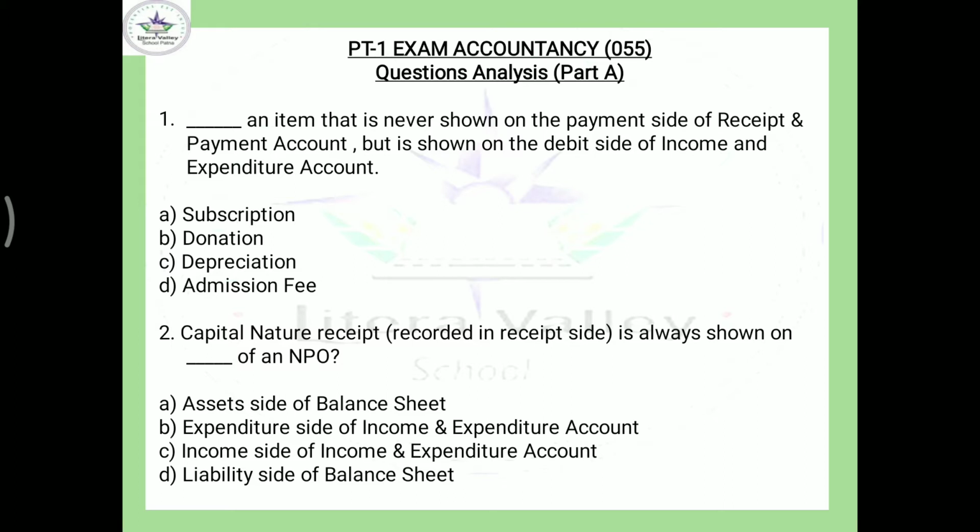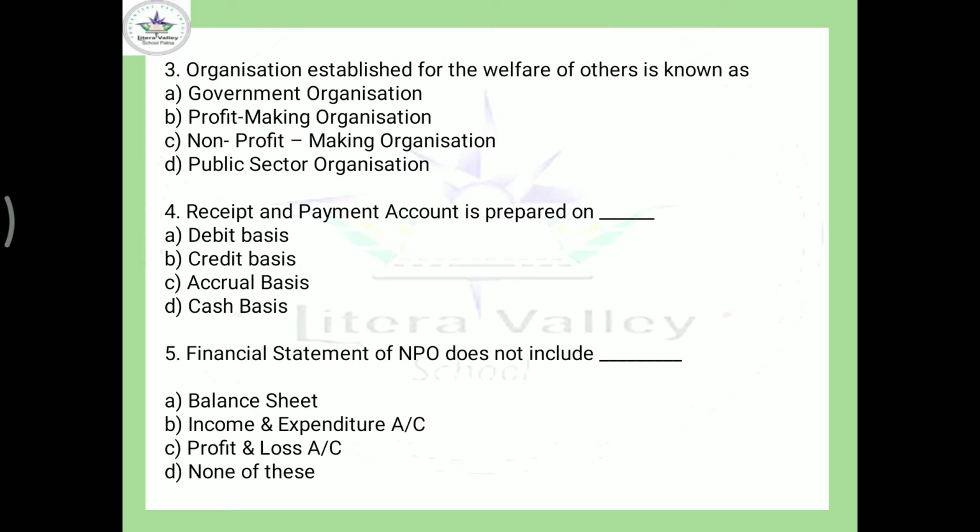Come to the next. Organization established for the welfare of others or society, obviously, this is the definition of not profit making organization. So option is C.